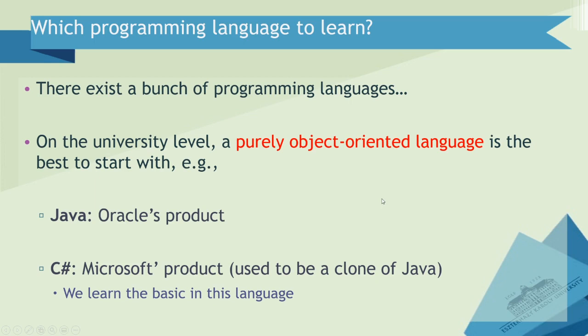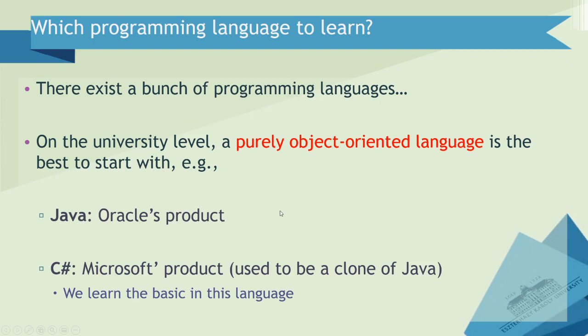So you definitely need to pass this class before you go for programming in an object-oriented way in the next semester. And we always discuss which language to choose exactly.